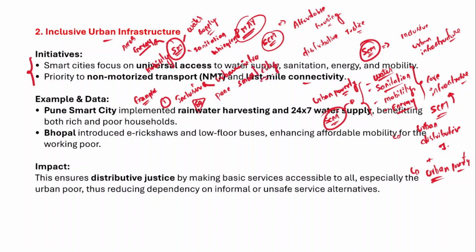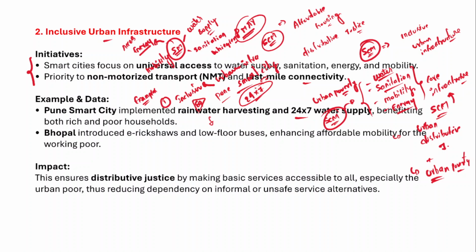Pune Smart City has implemented rainwater harvesting and 24/7 water supply for the residents of Pune. Through rain harvesting, they are recharging the groundwater tables, and they are also able to provide 24/7 water supply to the residents.